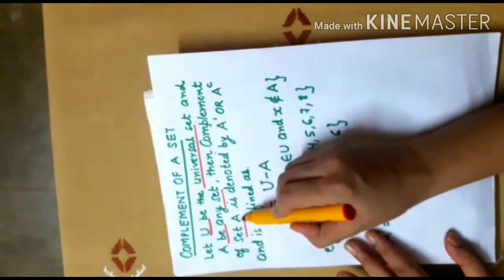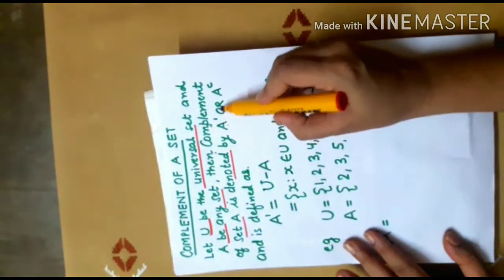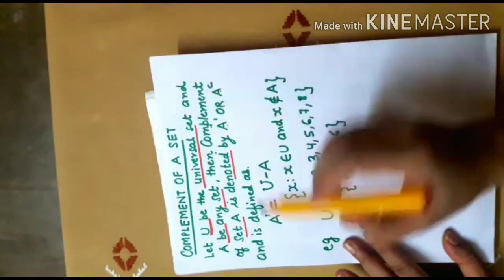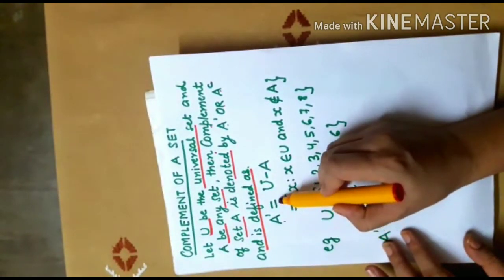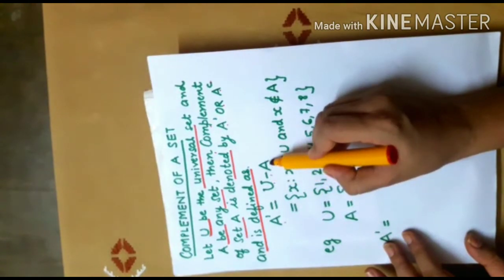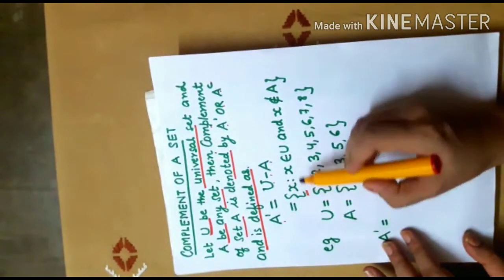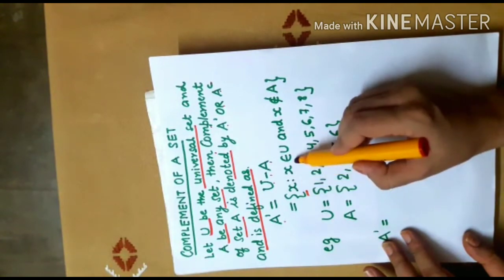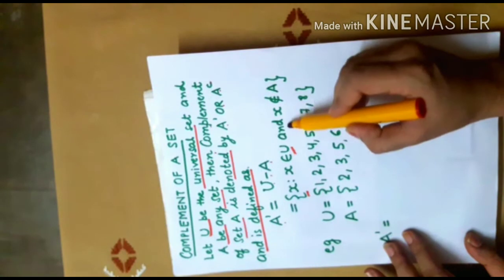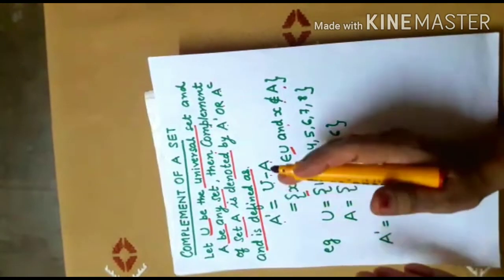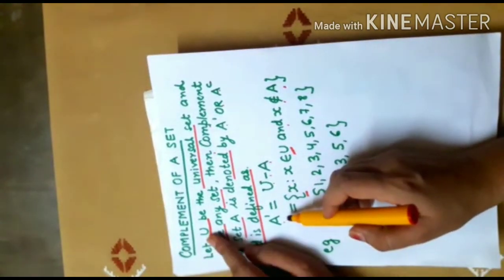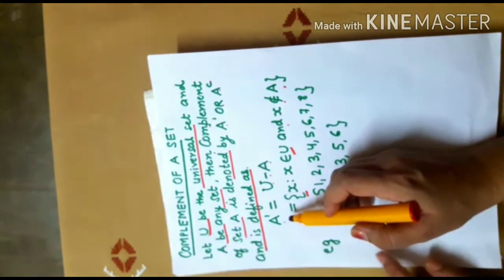Then complement of set A is denoted by A dash or A^C and is defined as complement of the set A is equal to U minus A. That means the set consisting of all x such that x belongs to U and x does not belong to the set A. So when I talk of complement of a set with respect to the universal set U, I mean to say the collection of all elements which are there in the universal set U but are not there